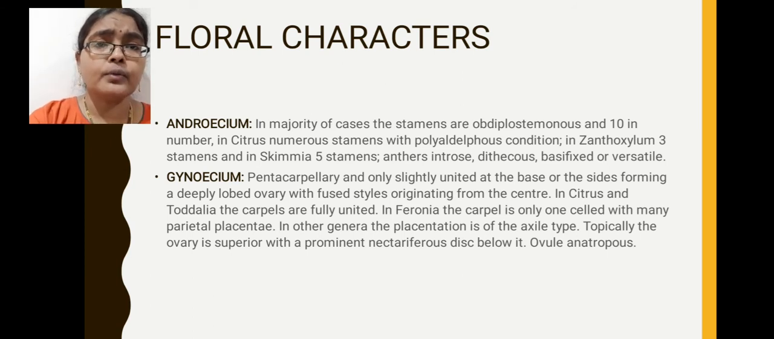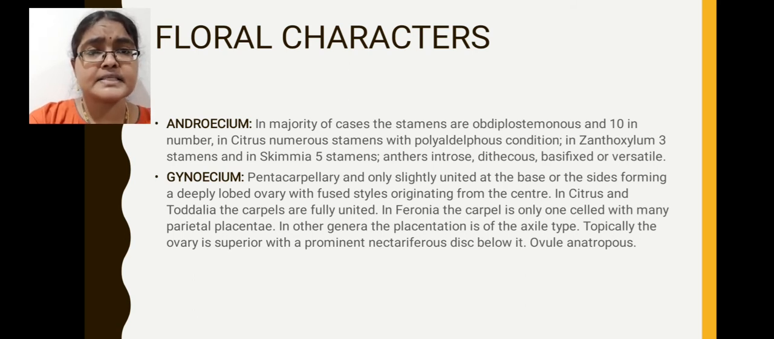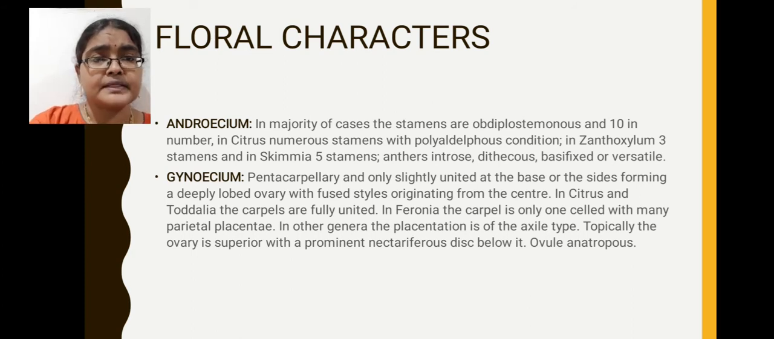In each locule a larger number of anatropous ovules are present. These are arranged in axial placentation. The common type of placentation is axial placentation, but rarely in some species, particularly Toddalia species and some Feronia species, parietal placentation is also present. In each locule many ovules are arranged in axial placentation. Axial placentation is a common feature, but a rare feature is parietal placentation.